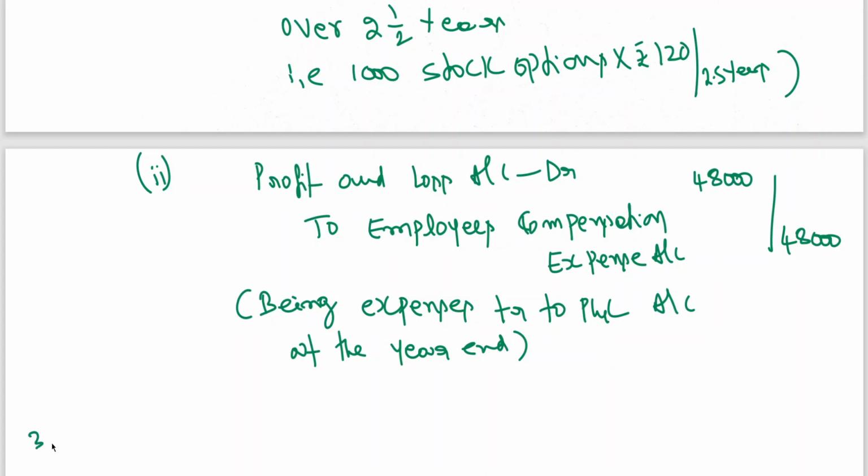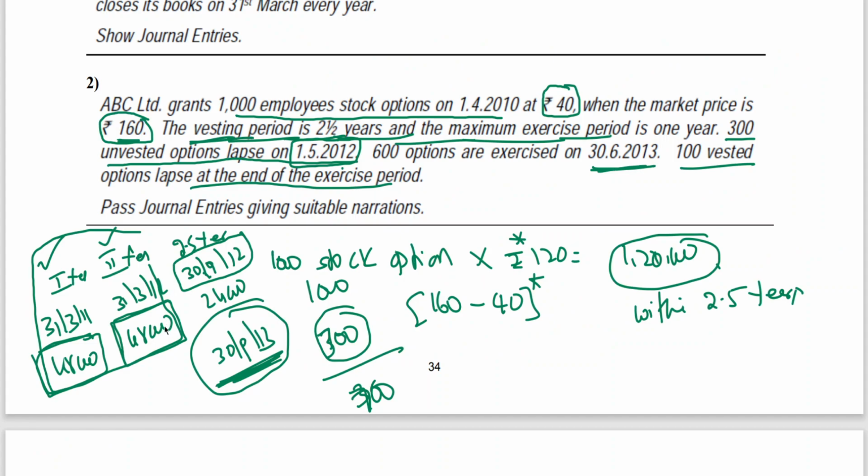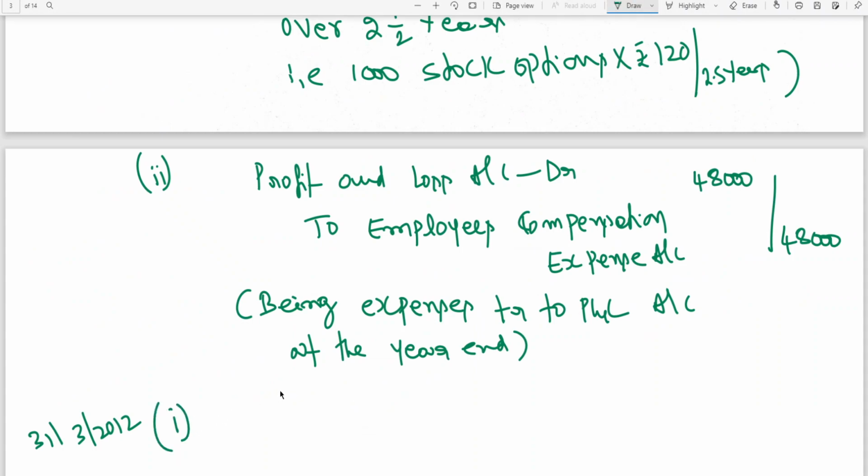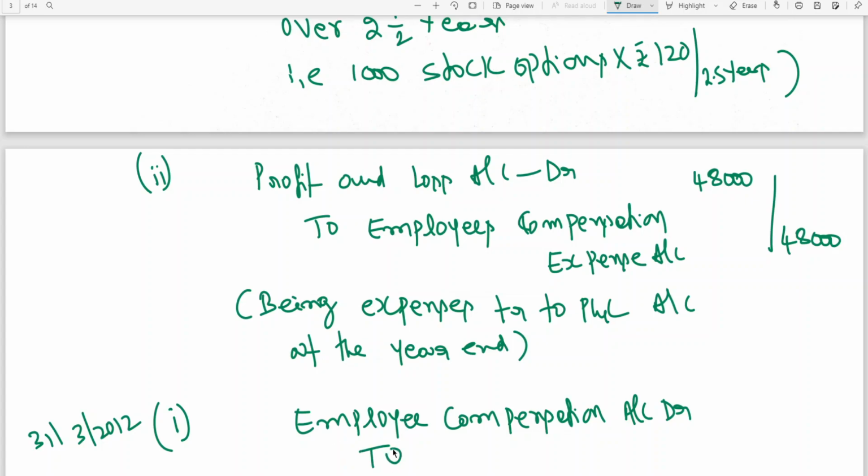Similarly, 31st March 2012, for this also again 48,000. Same two entries you keep on recording. First entry again: employee compensation account debit, to employee stock option outstanding account.